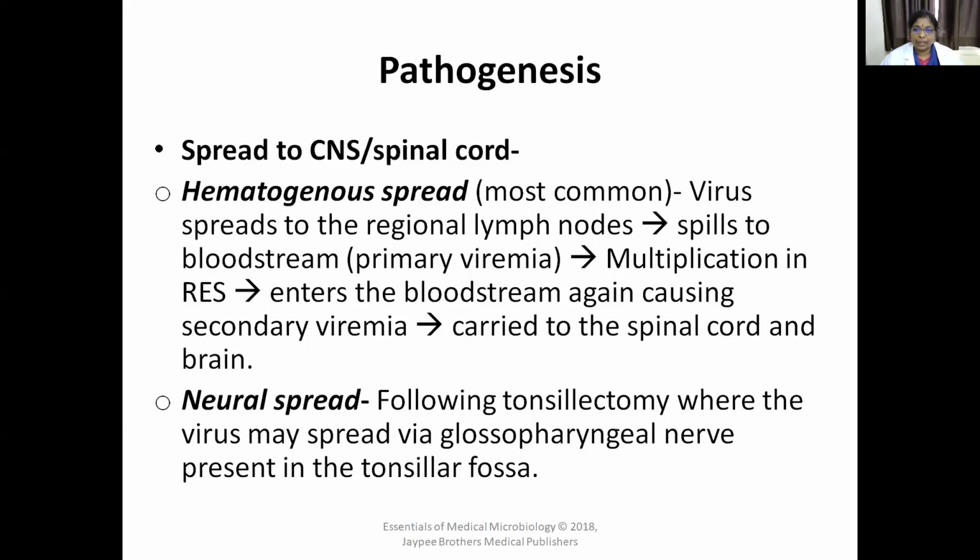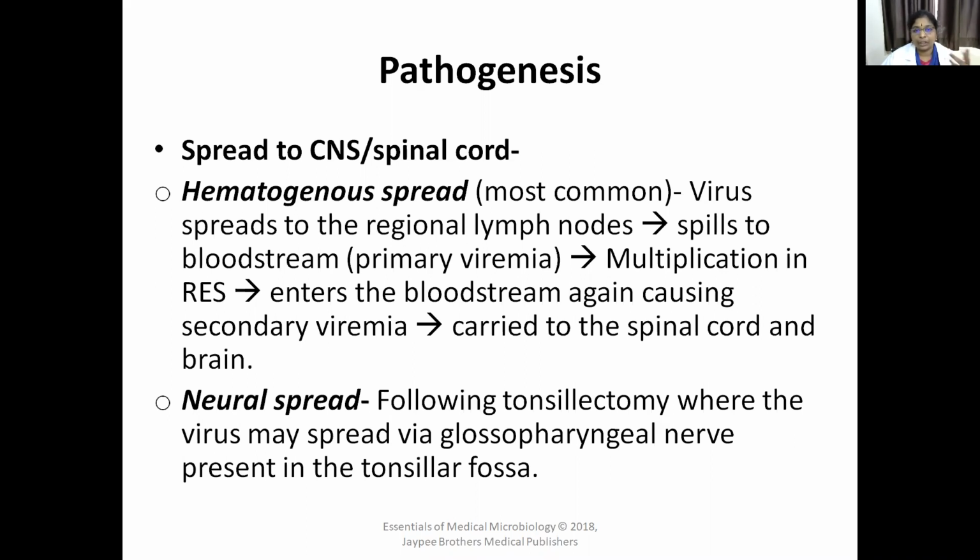And then from the blood, it reaches the reticuloendothelial system, that is liver, spleen, or bone marrow, or the vascular endothelium. There it multiplies again in the reticuloendothelial system, and for the second time it reaches the bloodstream, causing secondary viremia. When the virus enters the bloodstream for the second time from the reticuloendothelial system, it is called secondary viremia. And from the blood circulation, it is carried to the target organ, that is spinal cord and brain.